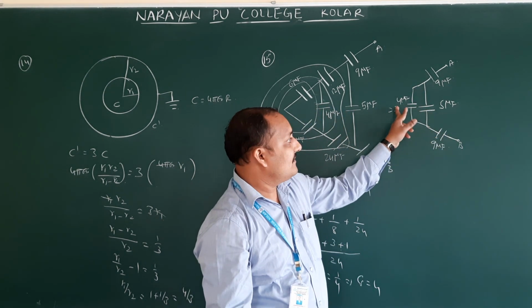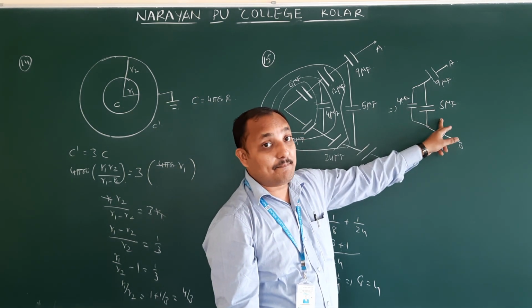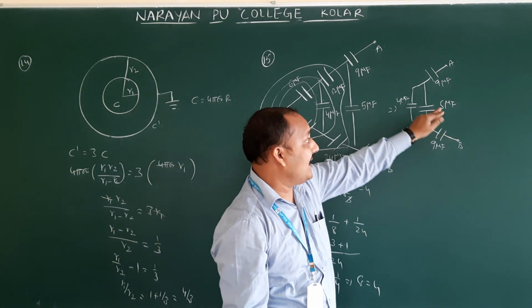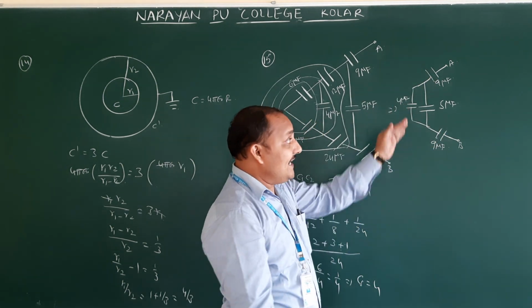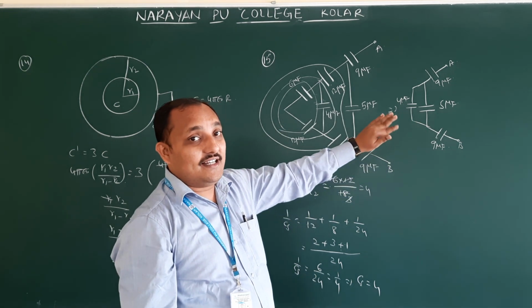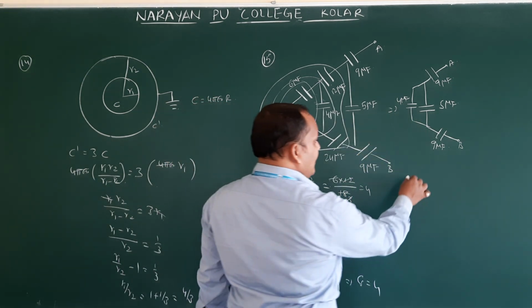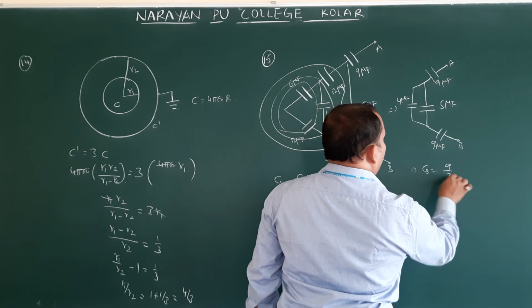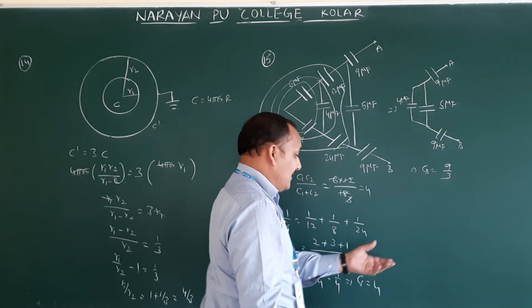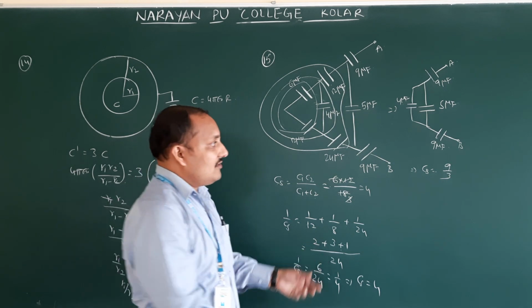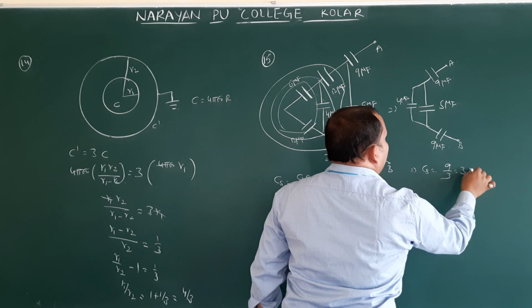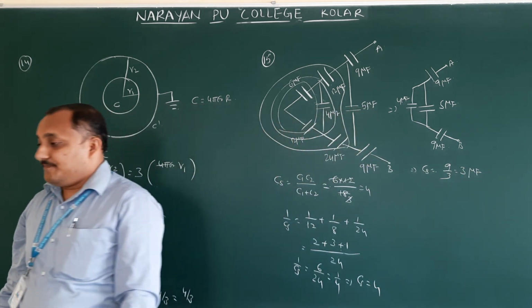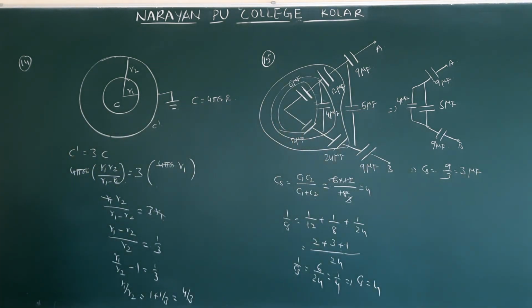How are these two connected? These two are connected in parallel. Parallel means 5 plus 4. How much? 9. Now 9, 9, 9. These three are connected in series. Three equal capacitors connected in series means resultant capacity is C by 3. That is nothing but, how much do you get? Cs is equal to 9 by 3. Because those are equal. Here, if unequal, we would find it differently. So all are equal here, 9, 9, 9. Therefore 9 by 3. So the resultant capacity is 3 microfarad. Option 3.